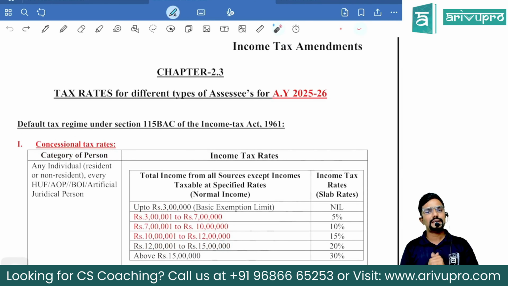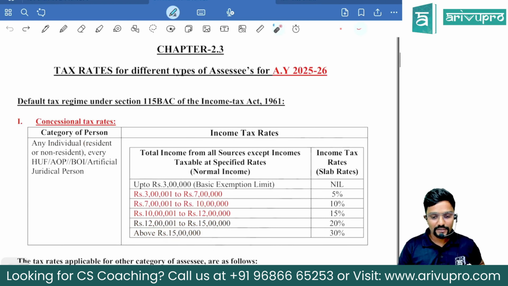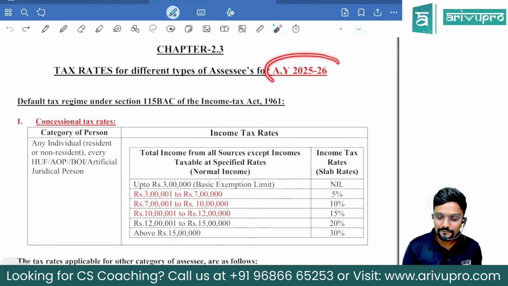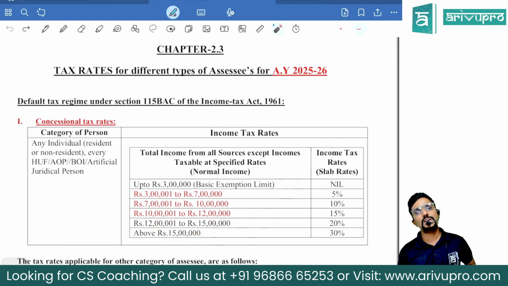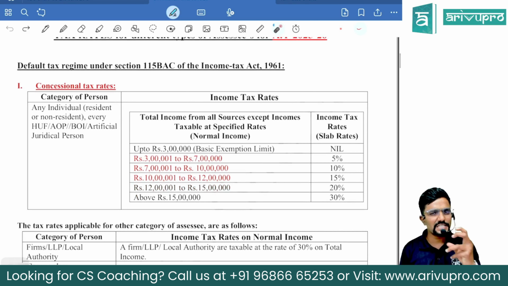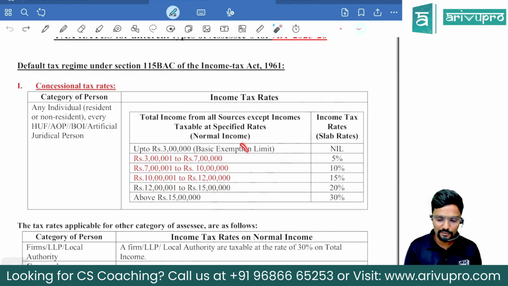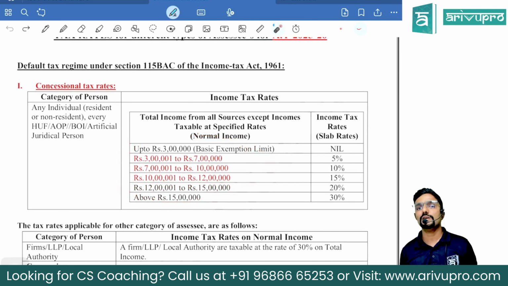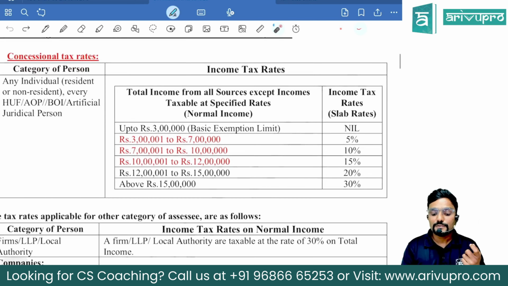Now coming to tax rates, one of the chapters where major changes have happened is tax rates and capital gains head, guys. So first, tax rates for different types of assessee for assessment year 25-26, and here under default regime, whatever concessional tax rates we had, there is a small change there, guys. Sir, basic exemption limit is 3 lakh. It was 3 lakh. It will continue to be 3 lakh. No problem with that. Then there are small changes here.